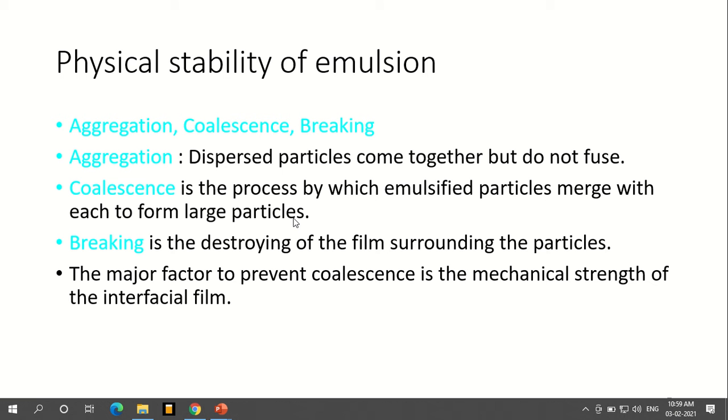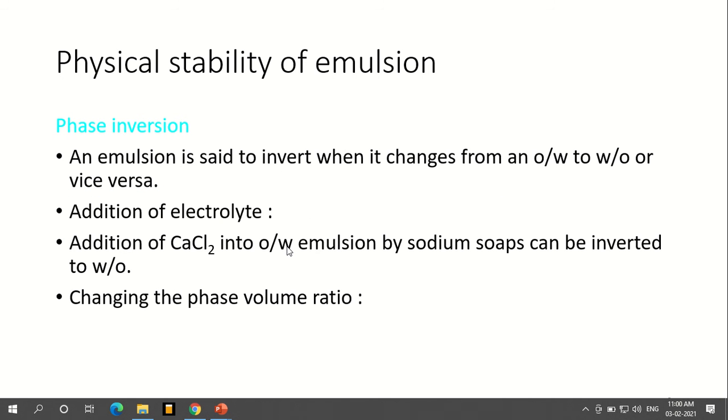Coalescence is where they are fused in this process, which means the particles merge. When they get fused, they merge with each other to form large particles. It is called coalescence. Breaking is after the coalescence, the destroying of the surrounding film, where the particles separate into a layer. That is nothing but breaking. The major factor to prevent coalescence is the mechanical strength of the interfacial film.